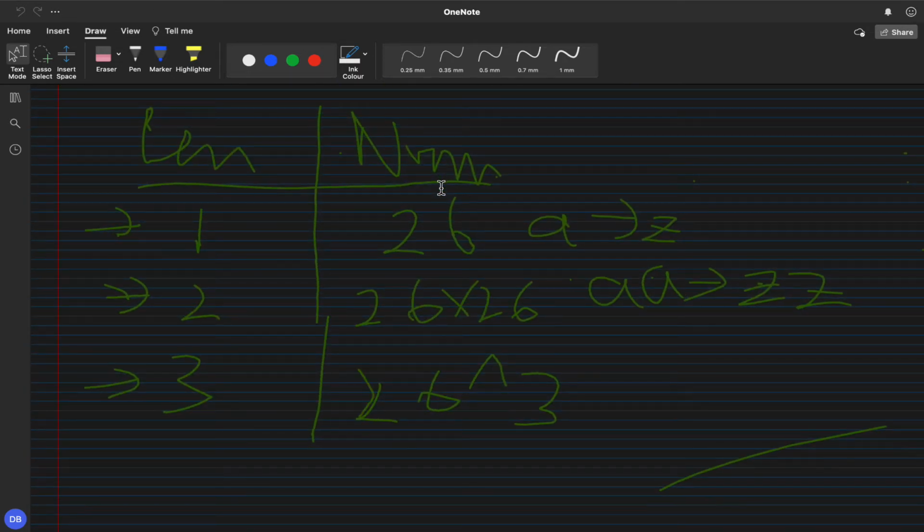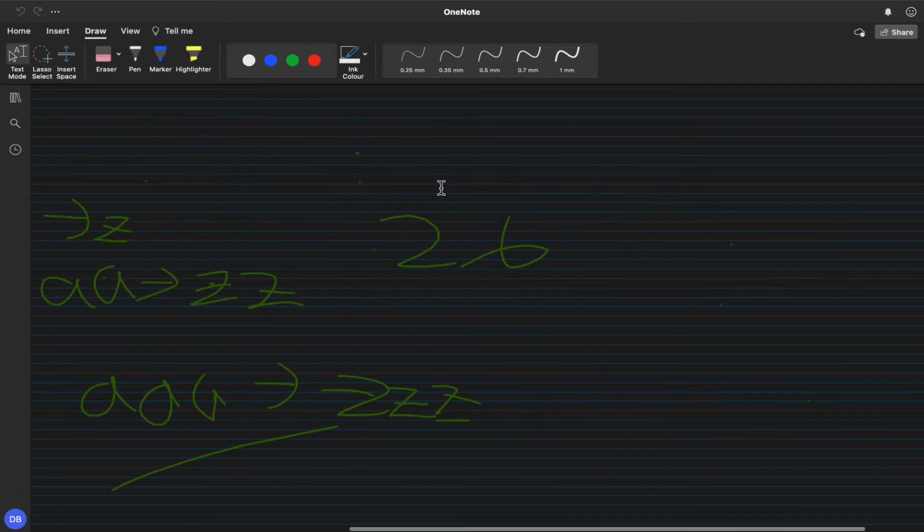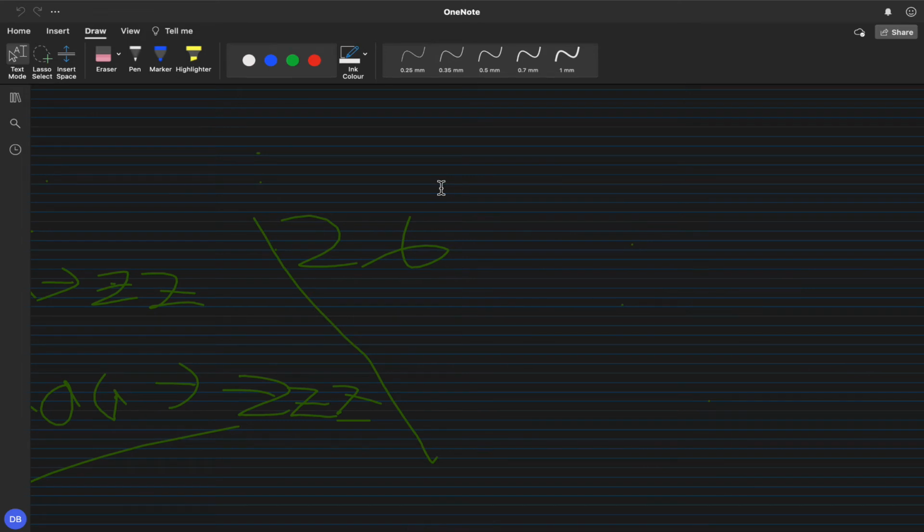So basically, we go from AAA to ZZZ. And what we see here is that the number over here is 26, the number over here is 576, and the number over here is 576 into 26. So basically this can occur. Yes, this number, 26 characters, is possible in a string of length 1000.